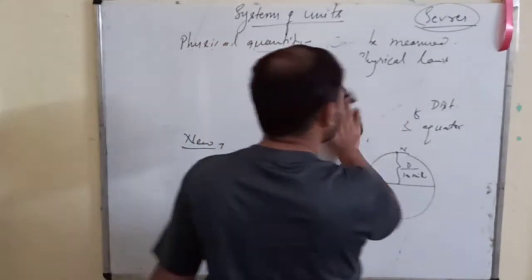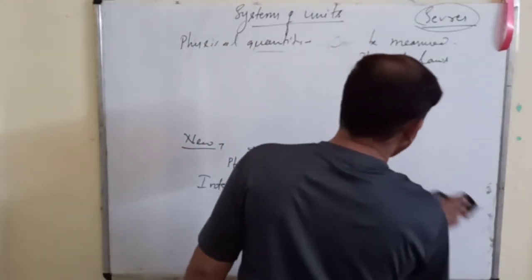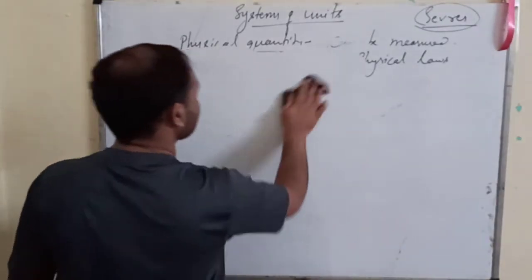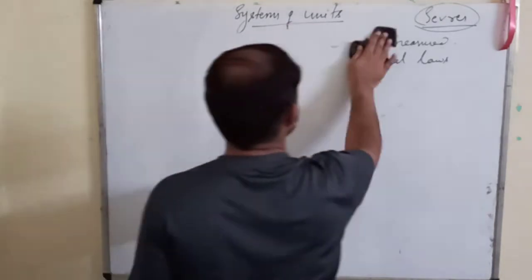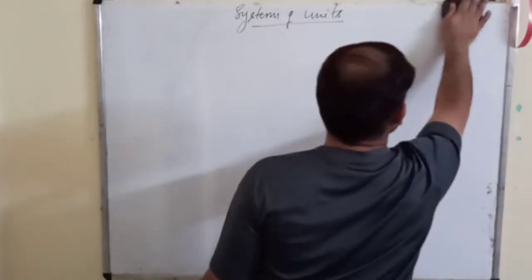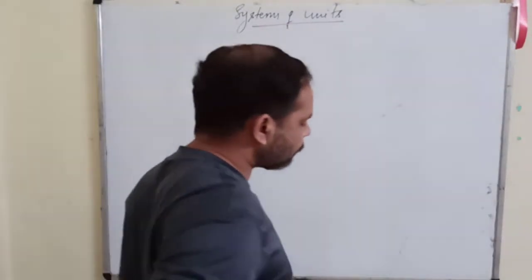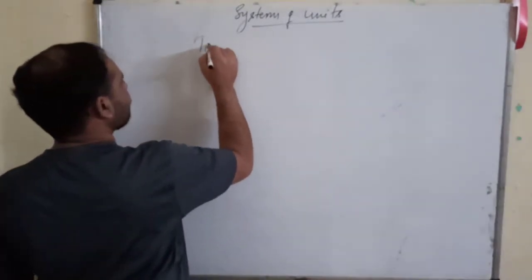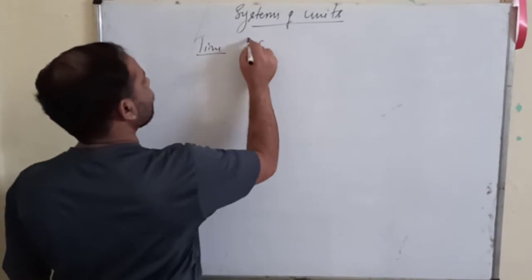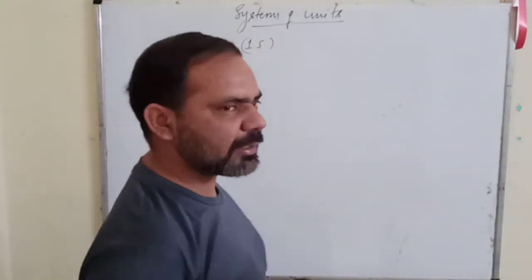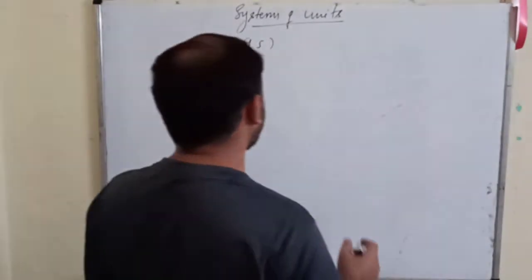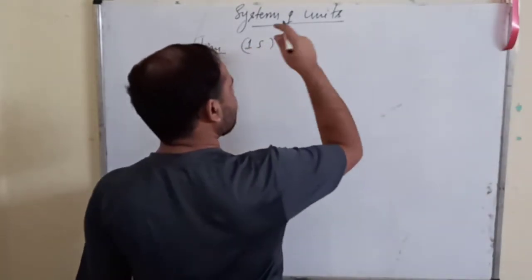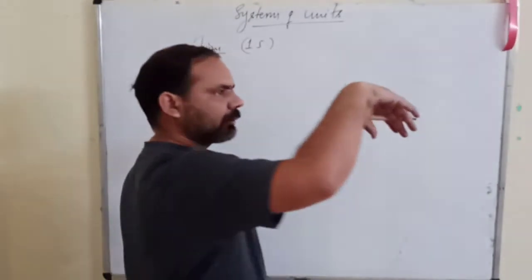So this is about the unit of length, and that is meter. Next is second for time. Time, the unit is second, and how 1 second is defined. Here we have not changed the definition.